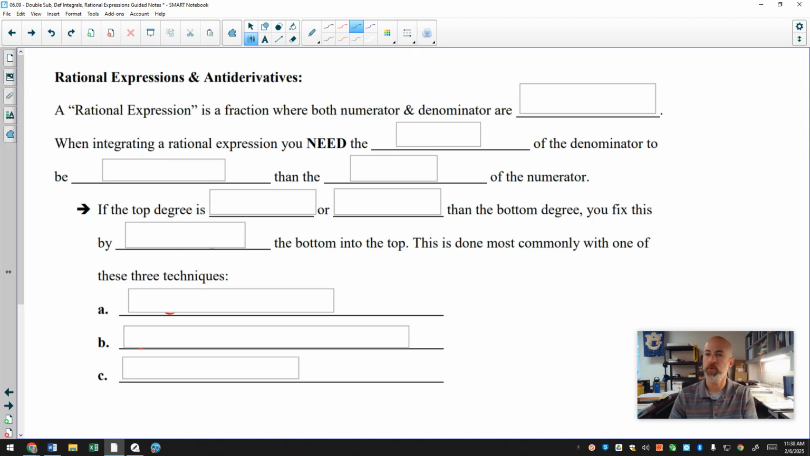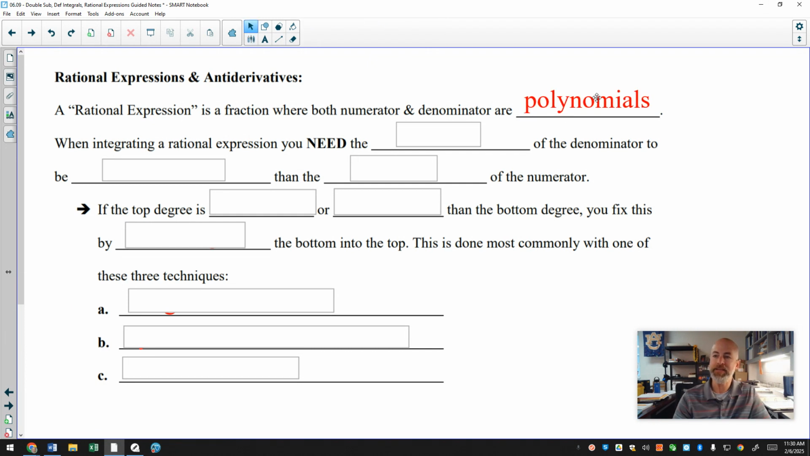And then one last thing I want to talk about is antiderivatives as it relates to rational expressions. A reminder for you from Algebra 2 and Pre-Cal: a rational expression is any fraction where your numerator and denominator are both polynomials, and polynomial means strictly x to an integer power, and really a whole number power. It has to be a positive integer power. And when you are doing antiderivatives of rational expressions, you really want the degree of the denominator to be greater than the degree of the numerator.